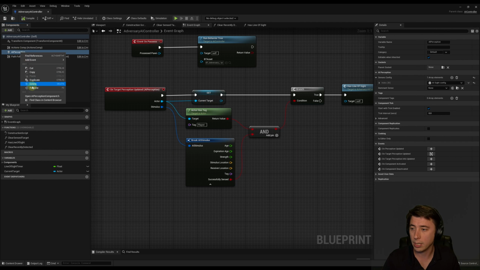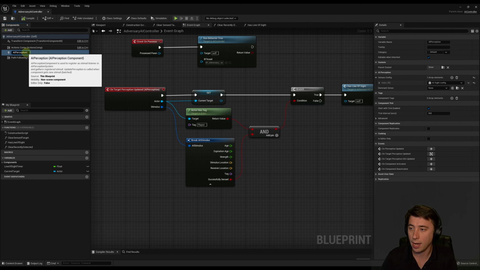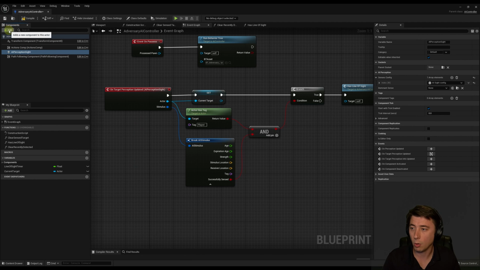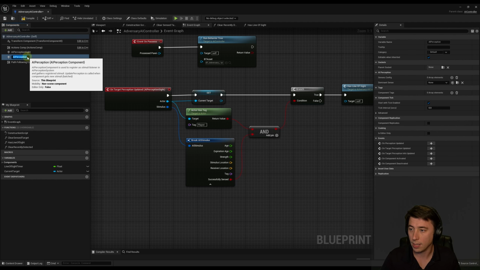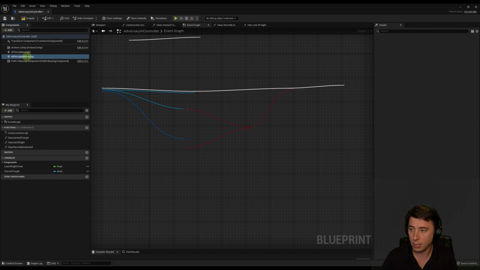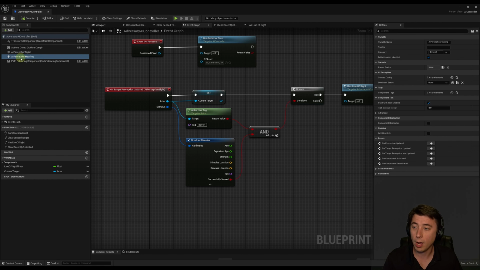So we're going to right click here, we're going to rename, and we're going to call this the AI perception sight component. And then we'll come up under add and we'll search for AI perception and we'll add a second component. And this one's going to be aptly titled hearing. So compile and save that. So now on this new AI perception component, we need to set up our hearing sense.